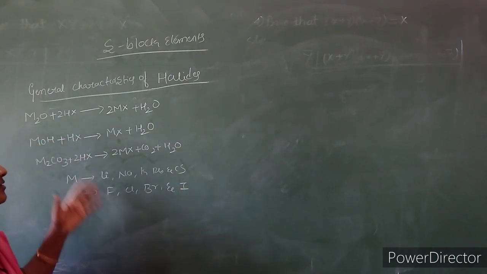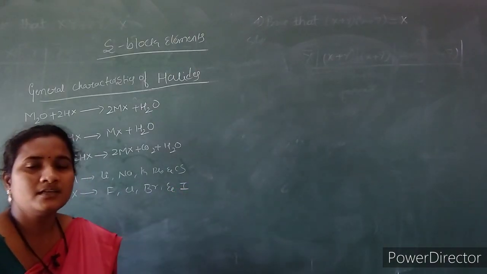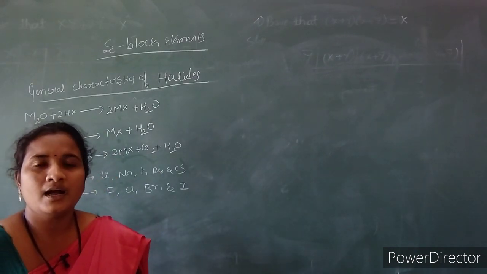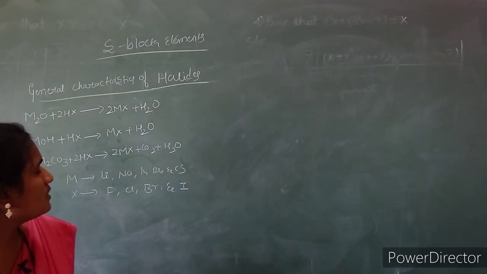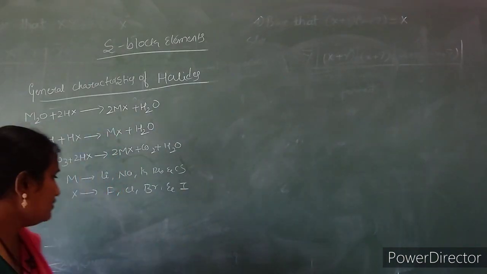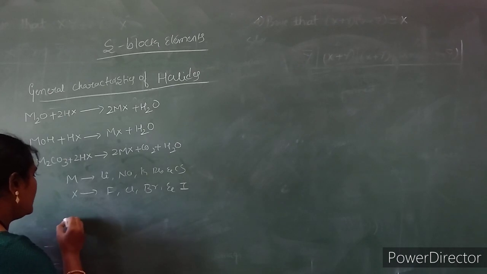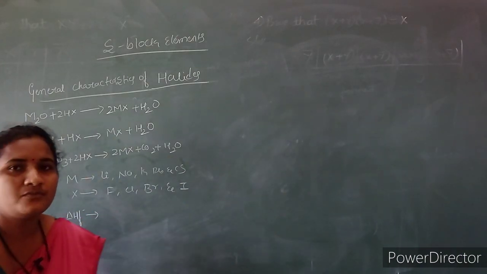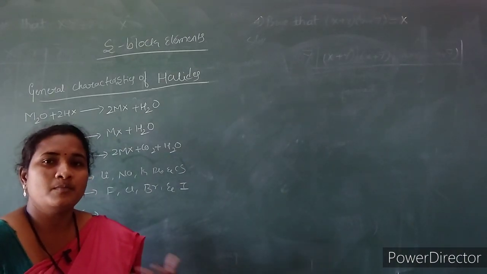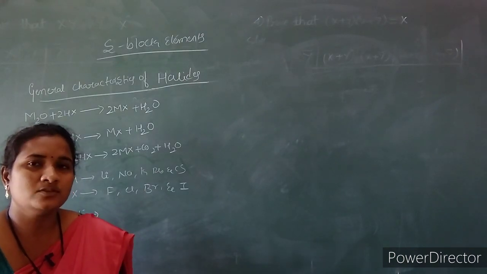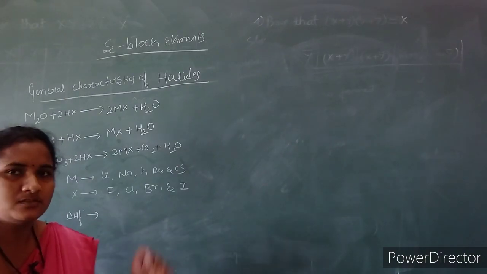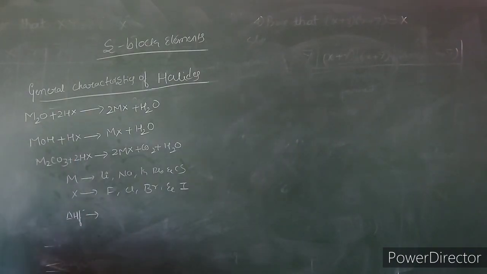In this way we get metal halides by reacting oxides, carbonates as well as hydroxides with the corresponding hydrogen halides. In alkali metal halides, fluorides have a less negative enthalpy of formation, but the chlorides, bromides and iodides have a more negative enthalpy of formation. Down the group it becomes more negative.